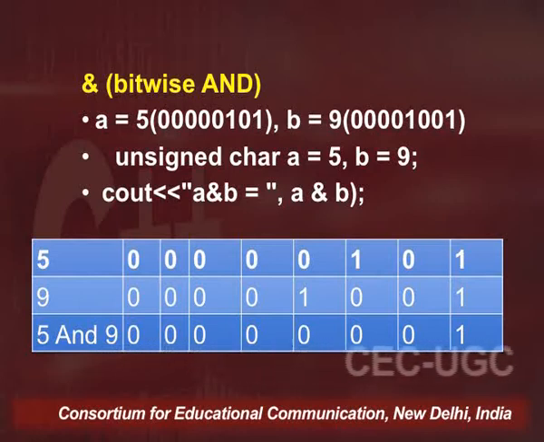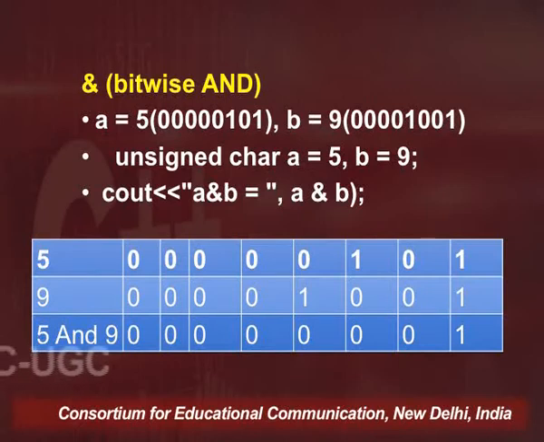So from the left, I am taking 5 and 9. Both are 0, so the 5 OR 9 answer will be 0. I am going column wise. For the next column, 0 and 0, it's 0 again. For the third column it is 0, and for the fourth column it is 0 OR 0.